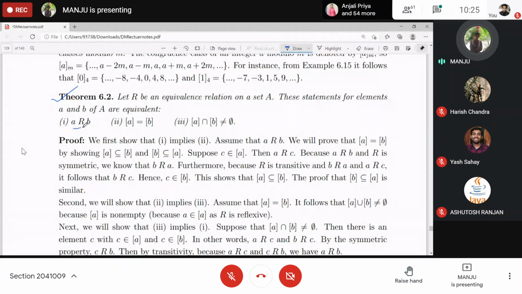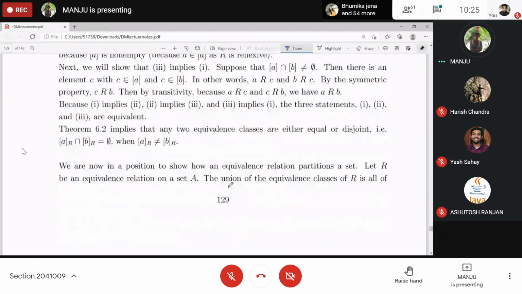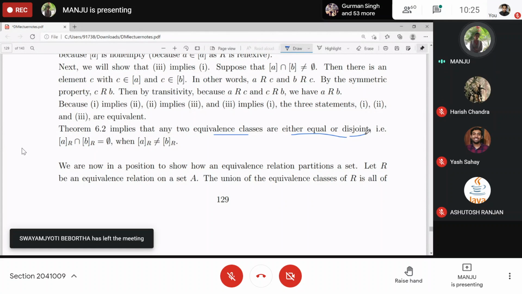That means, A is related to B. I told you that whenever A is related to B, the equivalence classes will be identical, and the intersection will be non-empty. And if A is not related to B, then they are not equal, which means their intersection will be phi. That means any two equivalence classes are either identical or disjoint, right?